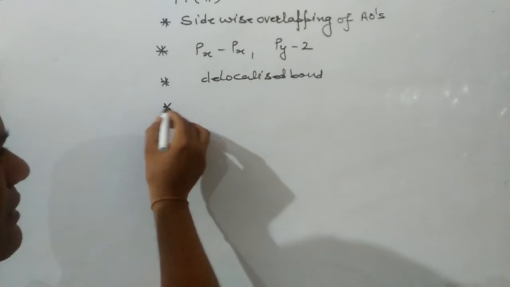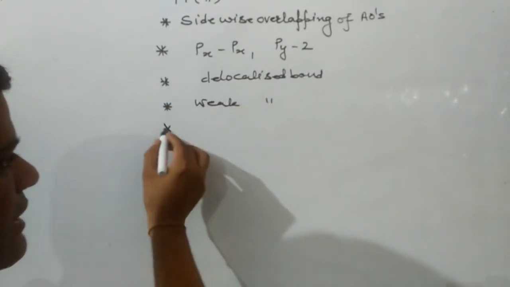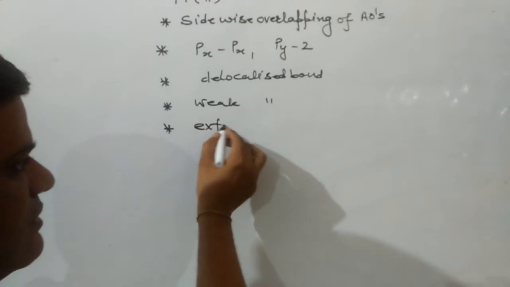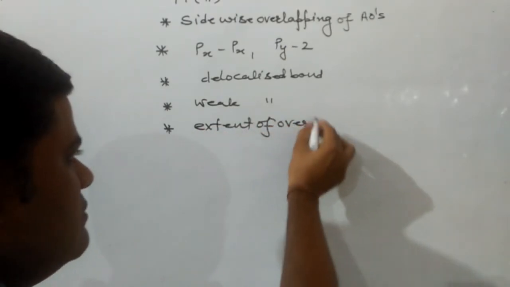Next, it is a weak bond. Next, the extent of overlapping is small.